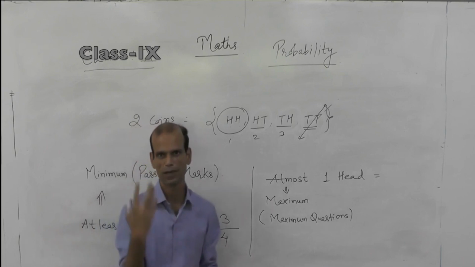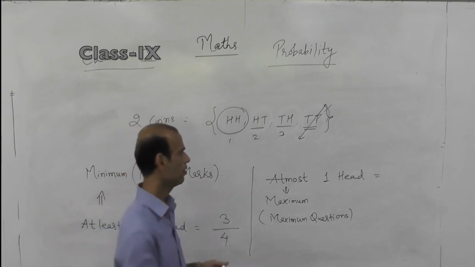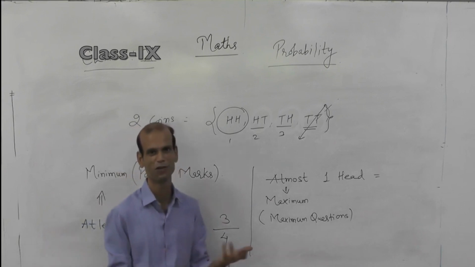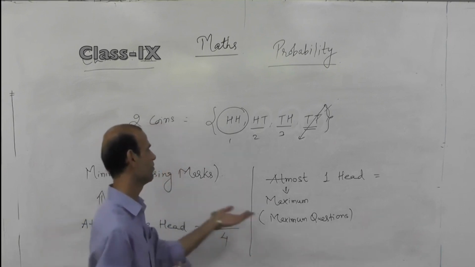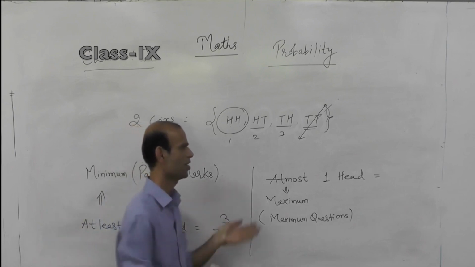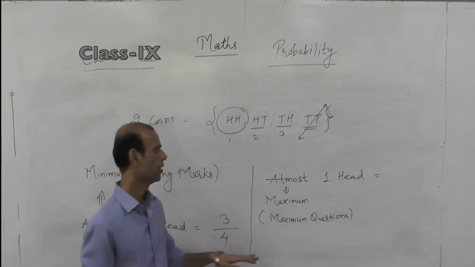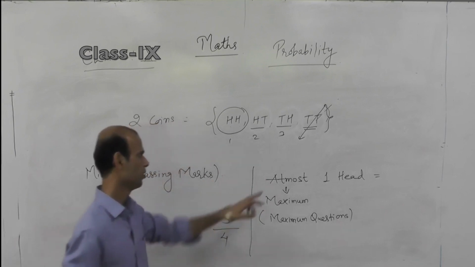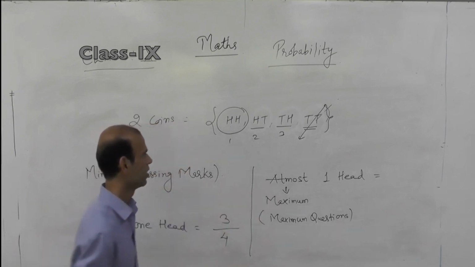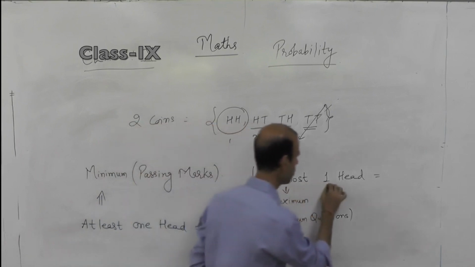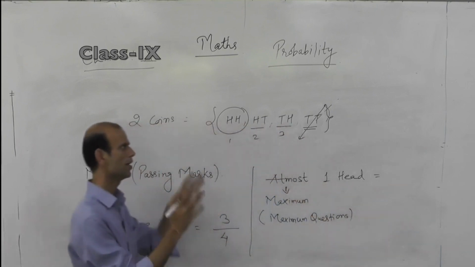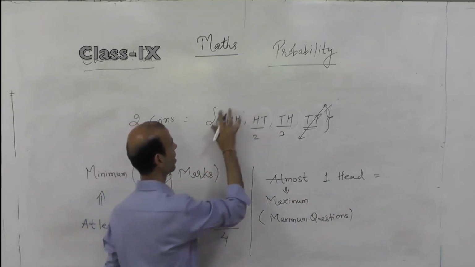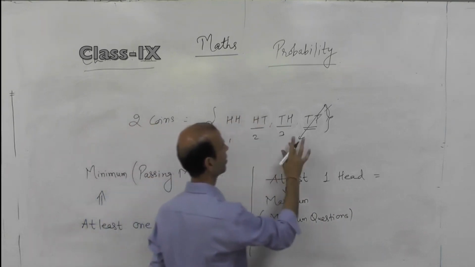Few students may attempt 9, 8, 7, or some very intelligent students attempt at least 1, 2 questions. So the maximum possible questions which you may attempt in the paper will be the maximum questions given in the paper. So this indicates at most. So when we talk about at most one head, we check what the possibilities are for this.